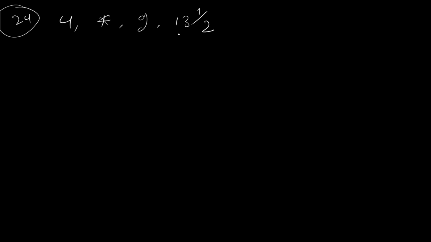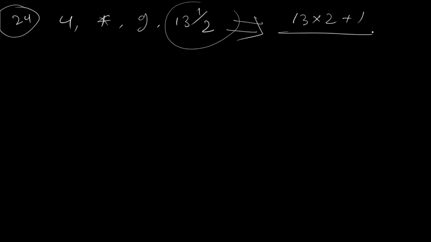Okay, now we'll do 24. 23 is done, so obviously 24. In 24 they are asking 4, again this twinkle twinkle, and 9, and you have 13 and a half. How to write this particular term I have already taught you. Again I will tell. You can write 13 multiplied by 2 plus 1, divided by 2.